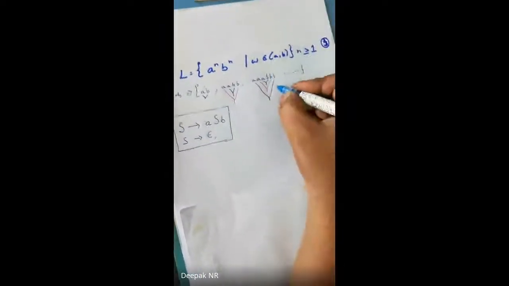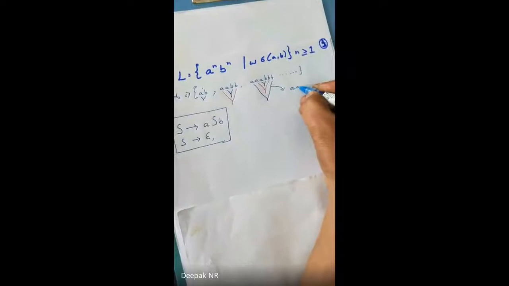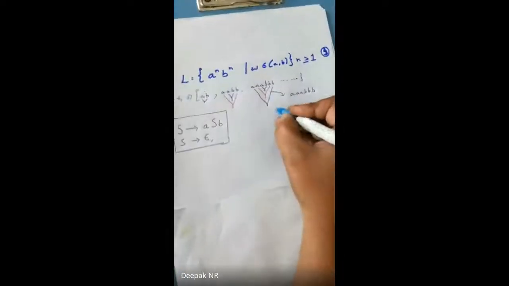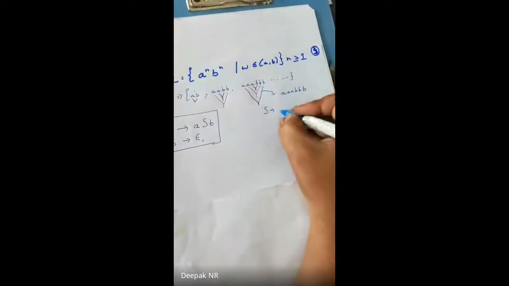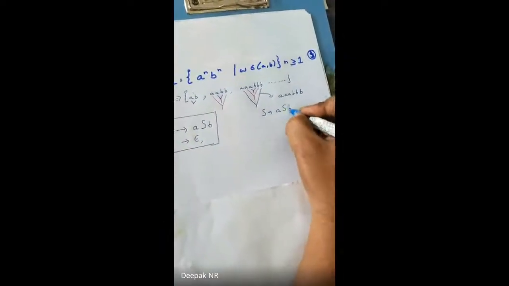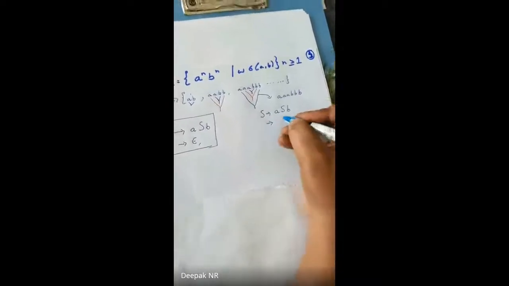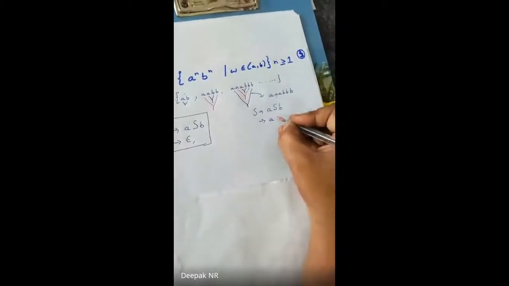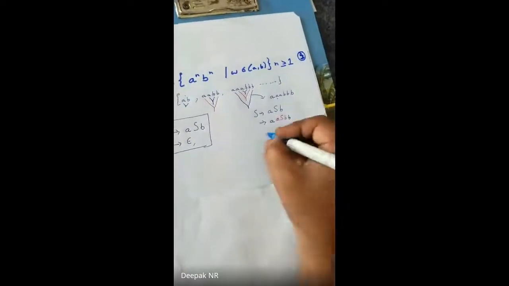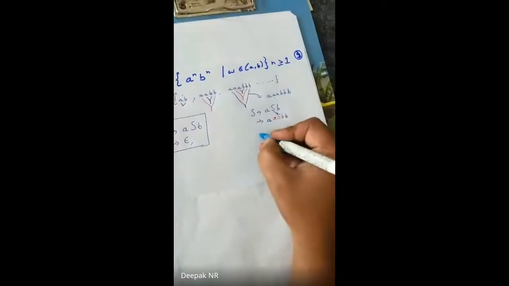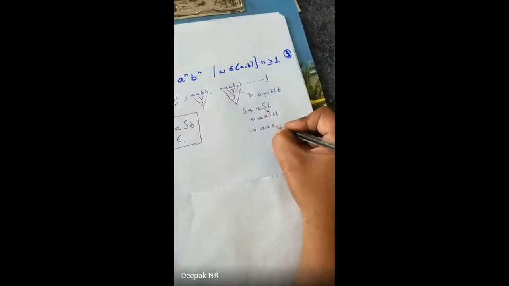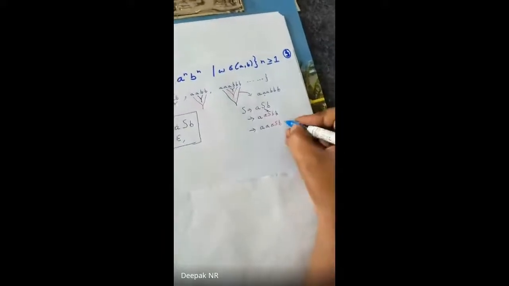Clear? Let me take an example: 3 A's followed by 3 B's. Let me write an expression for this. S tends to, first what is there? A is there. So I write ASB. The next, S tends to, again one more A is there. So I write A, ASB, B. Now two A's, one more ASB will come, then 2 B's.